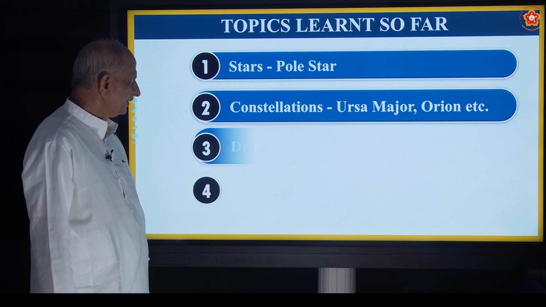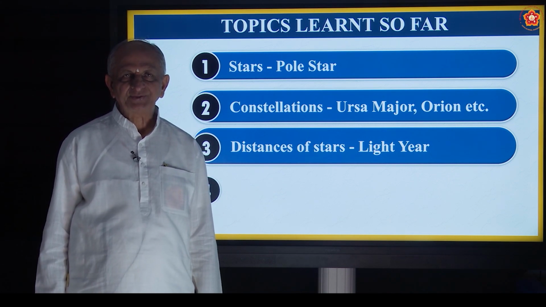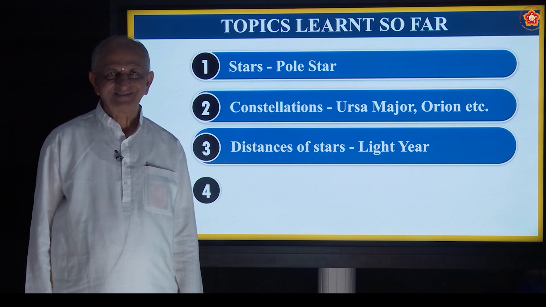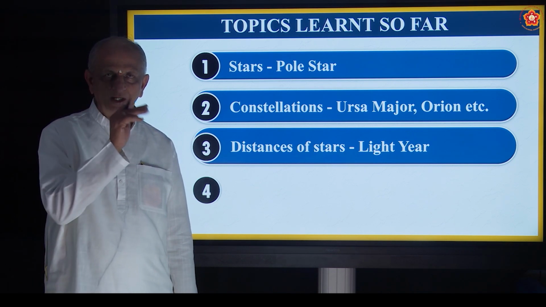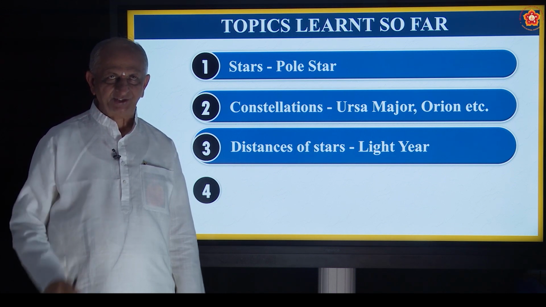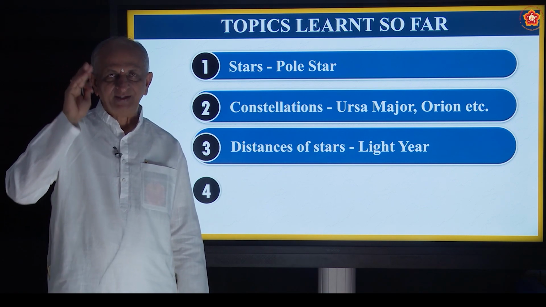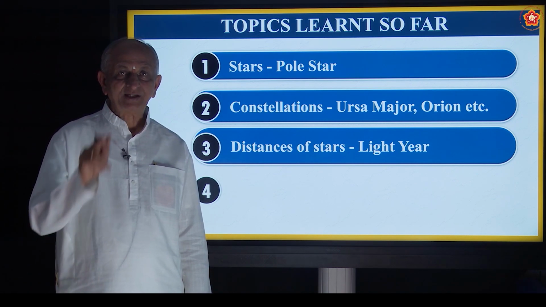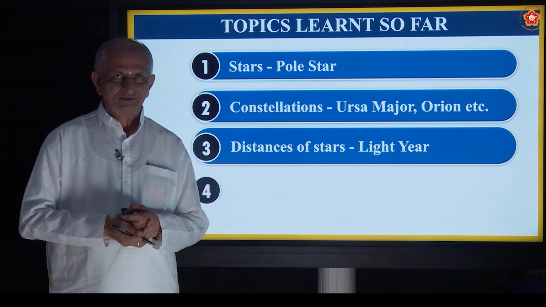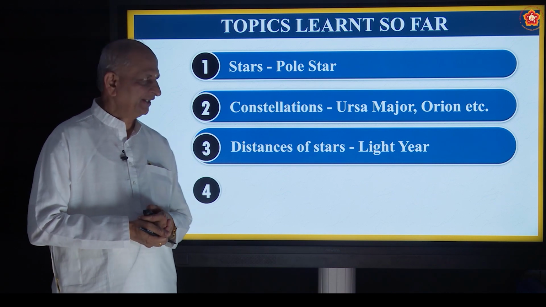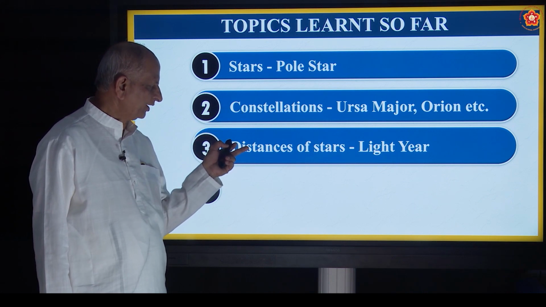And it's very interesting to see in the night sky. How many have the habit of seeing the sky in the night? All of you? No. You should have a habit every day after supper, just go out and see the sky. And it should be cloudless. If there is cloud, you can't see the stars, correct? So cloudless night, you must see that. You can see the beautiful stars, constellations and so on.